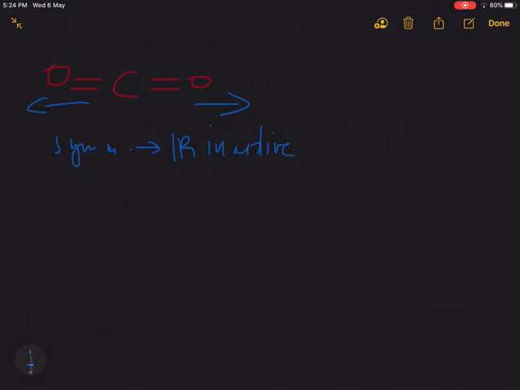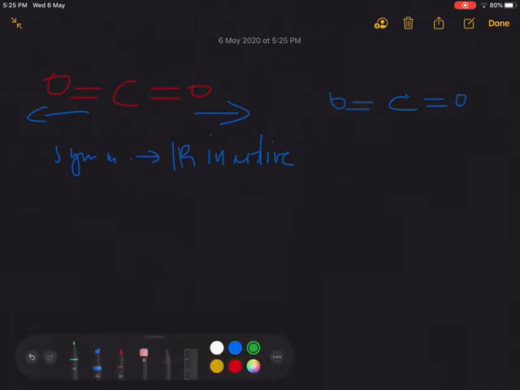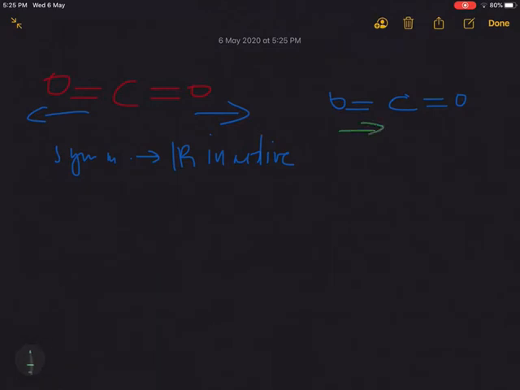And what about the asymmetric stretching? In the case of asymmetric stretching, this bond length decreases, this bond length increases. Okay, one of the bond lengths decreases, simultaneously the other one increases, and because of this anti-symmetry, this is having a change in dipole moment. Therefore, the anti-symmetric or asymmetric vibration of carbon dioxide is IR active.